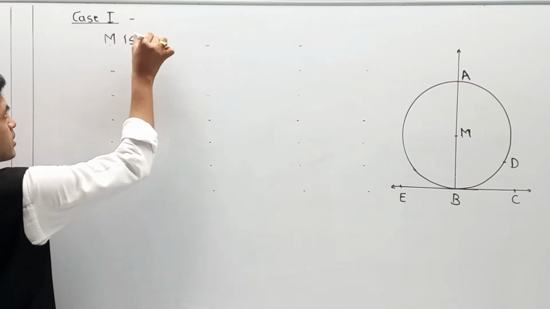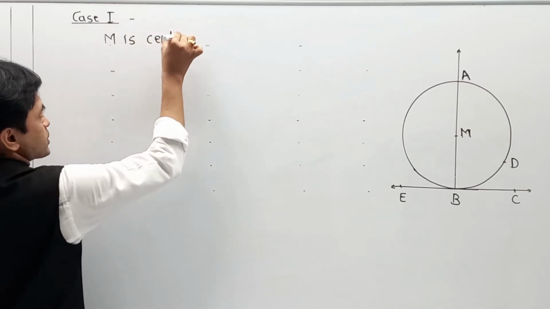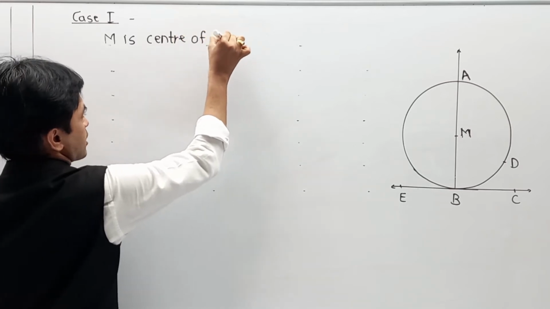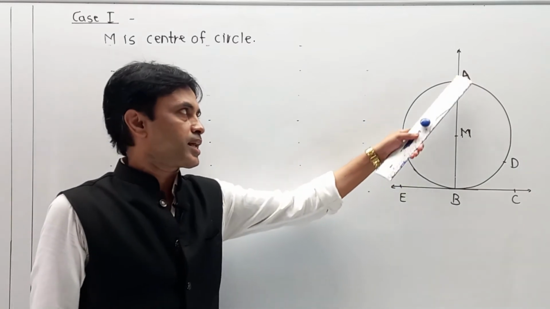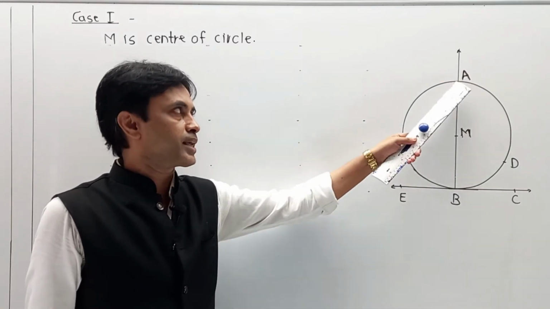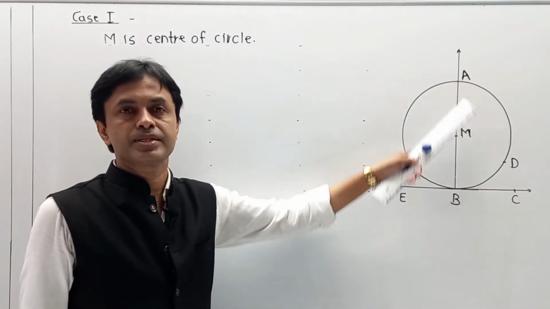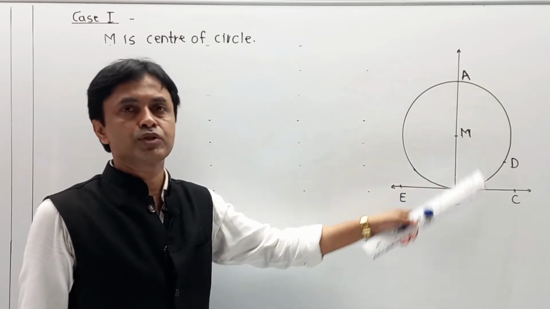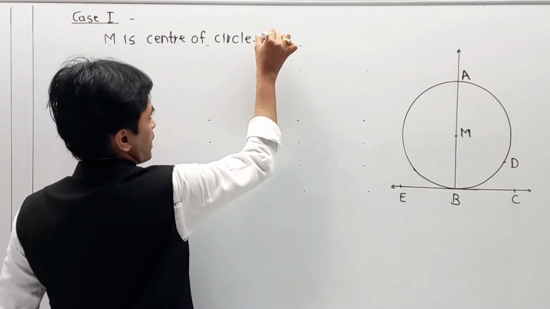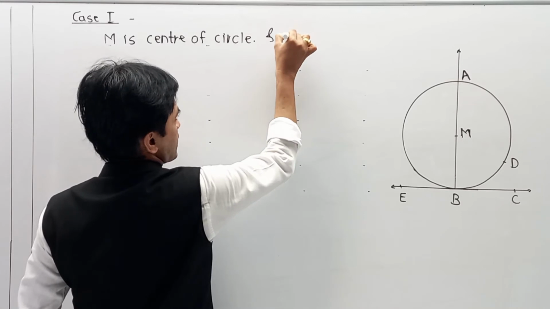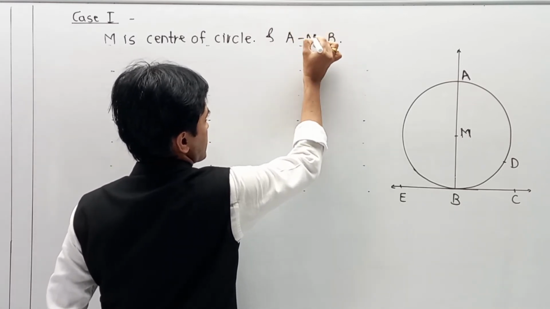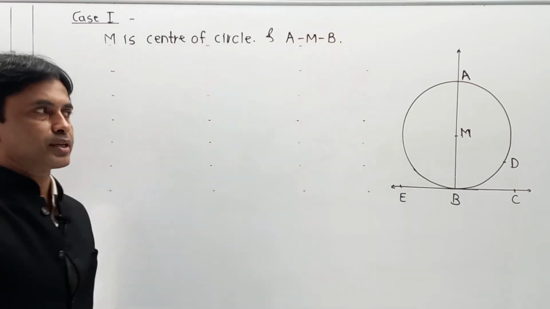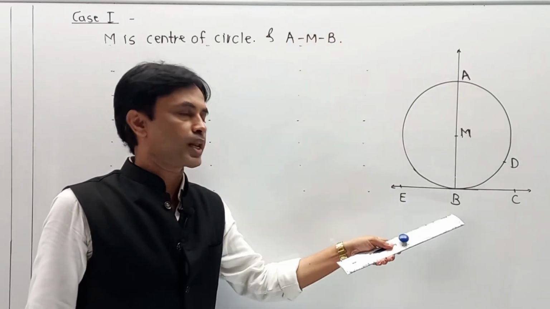M is the center of a circle and AB is a diameter, but I am writing it as A-M-B, which means AB is a straight line and M is over here. A-M-B means M is on the straight line AB. M is a point on the line AB.